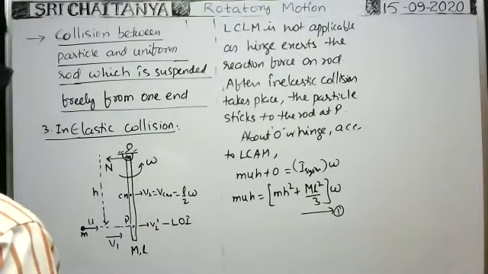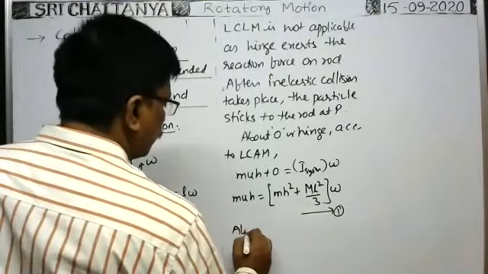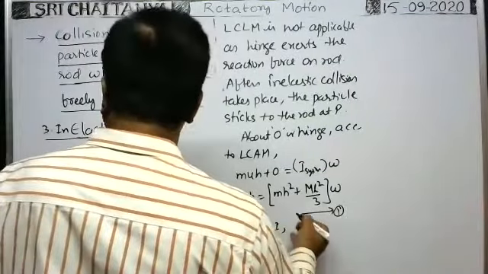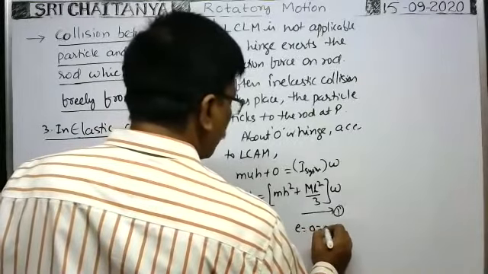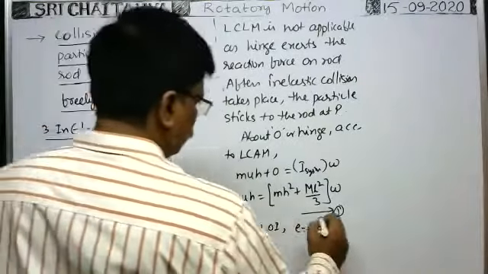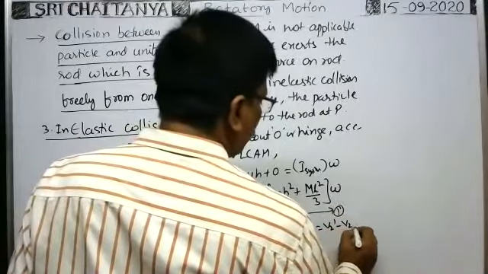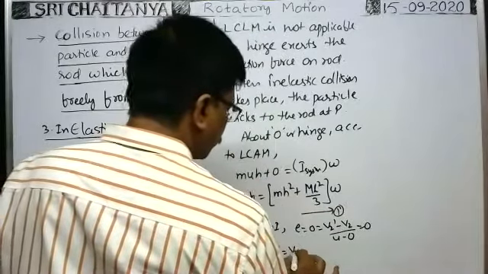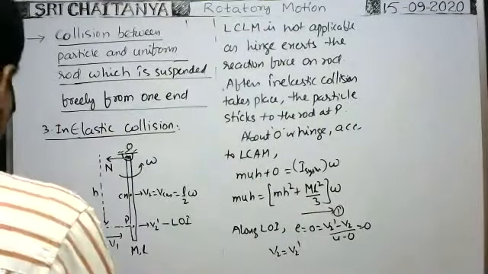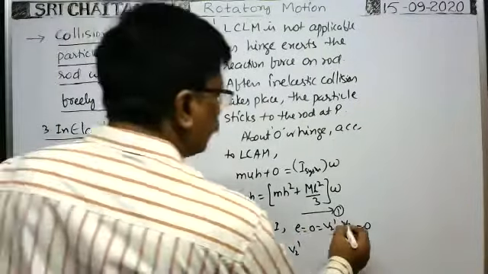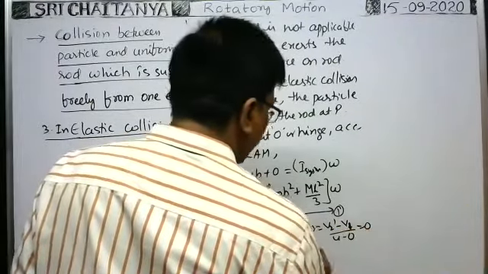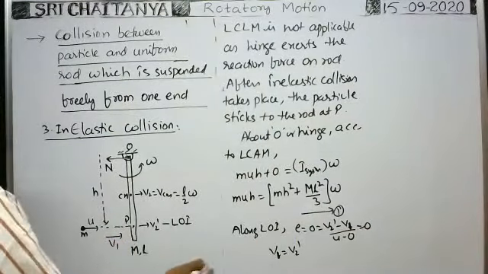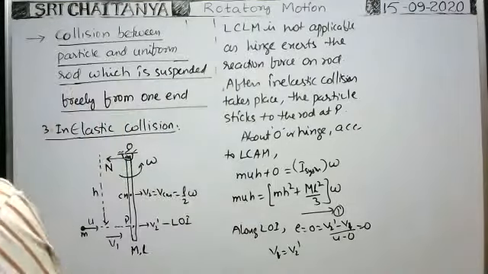Next, along the line of impact, the coefficient of restitution for inelastic collision is 0. So e is equal to 0, that is equal to v2 dash minus v1 divided by u minus 0. Therefore v1 is equal to v2 dash, because after collision the velocity of the particle is considered as v1. So v1 is equal to v2 dash.